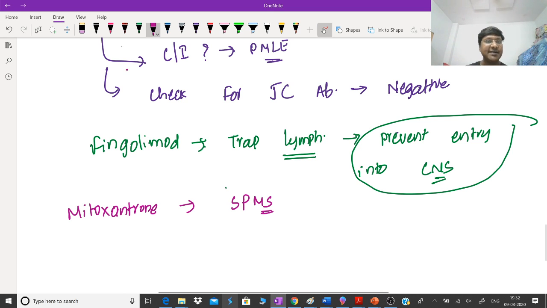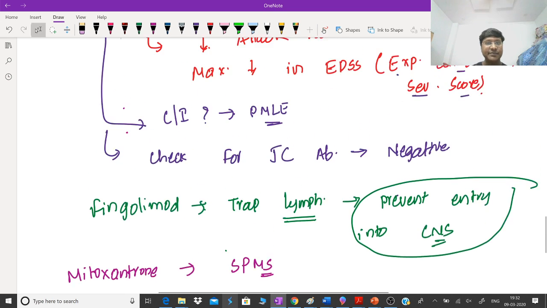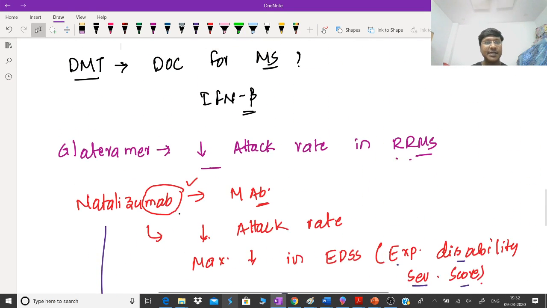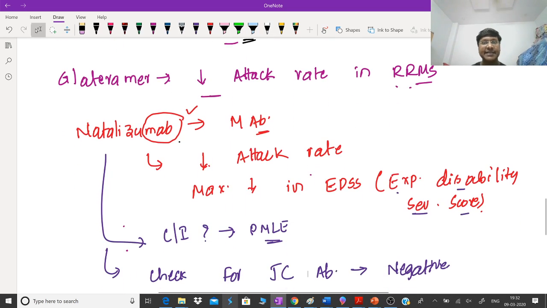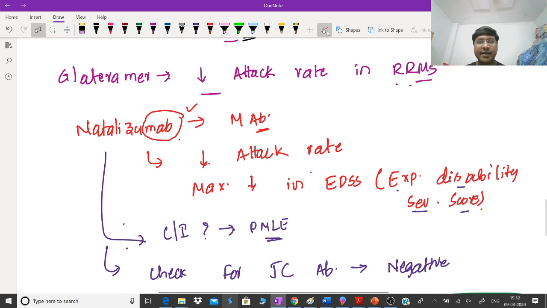I will just revise only the drugs because investigations are easy. In the acute phase, we give methylprednisolone. For disease modifying therapy, the drug of choice is interferon beta. Other drugs like glatiramer acetate reduce the attack rate in relapsing remitting multiple sclerosis.